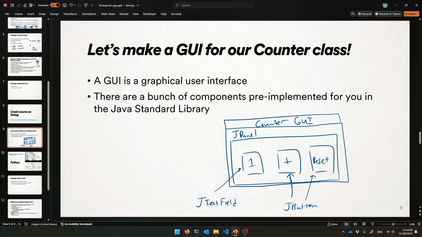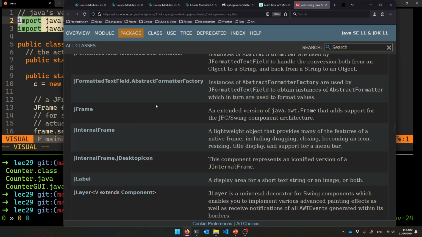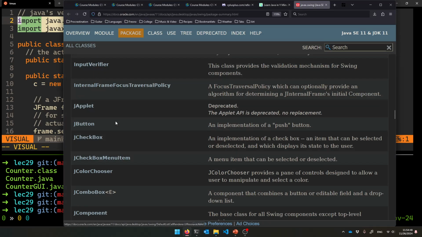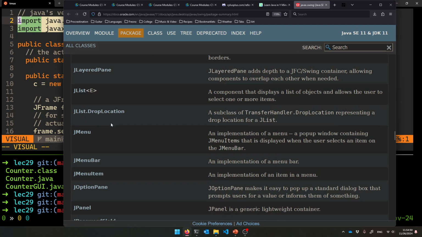Then you put your JPanel, the thing that corresponds to the entire window itself, in what's called a JFrame. All right, so these are all in this package. So here's the JFrame, and here's all the other pieces. So there's a JButton right here, JTextField.